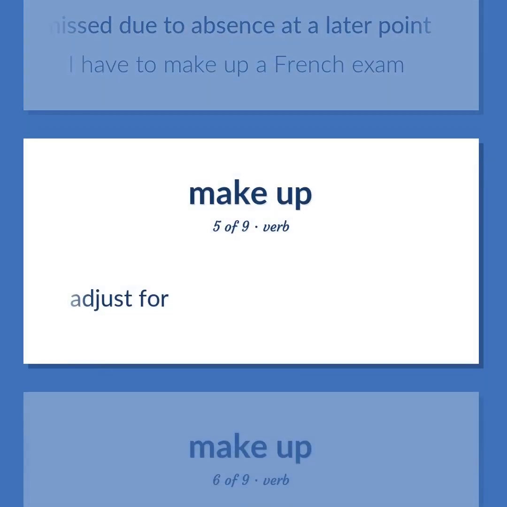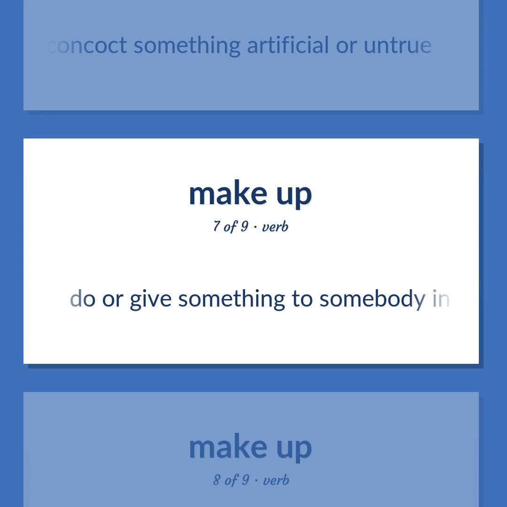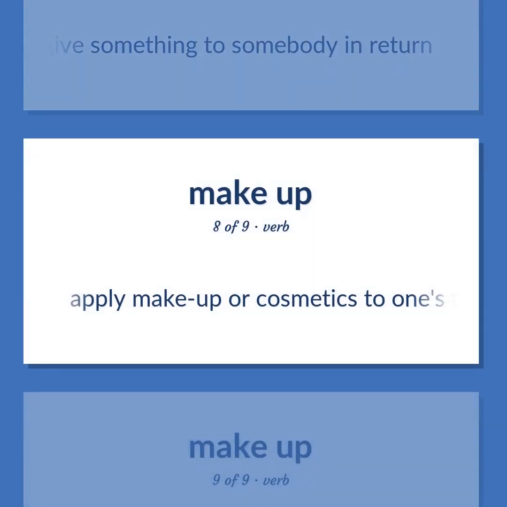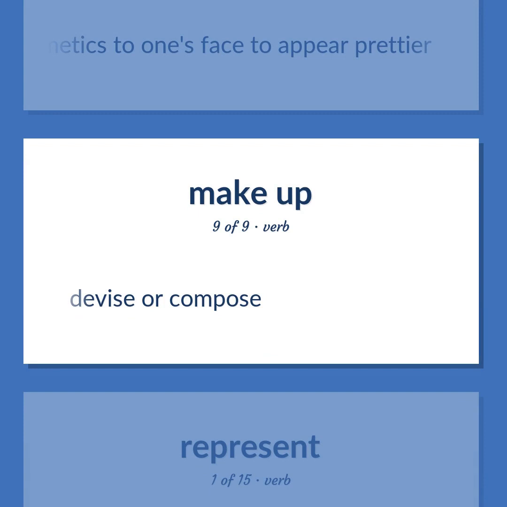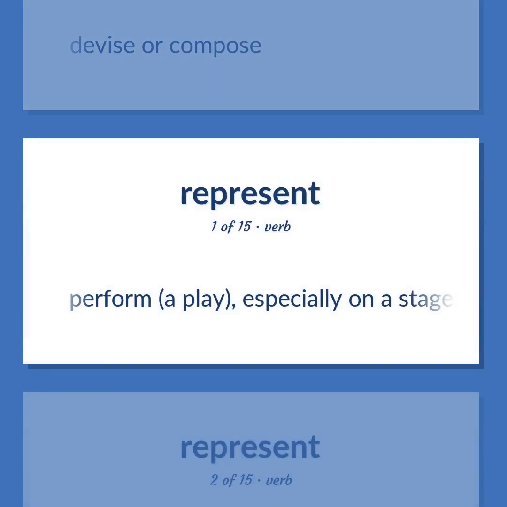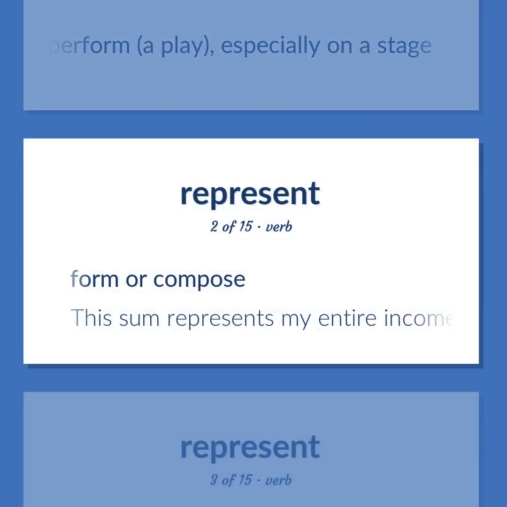Adjust for. Concoct something artificial or untrue. Do or give something to somebody in return. Apply makeup or cosmetics to one's face to appear prettier. Devise or compose. Perform, a play, especially on a stage. Form or compose. This sum represents my entire income for a year.